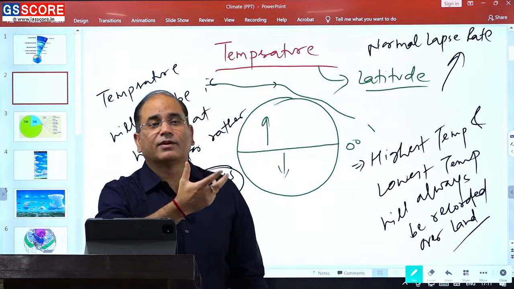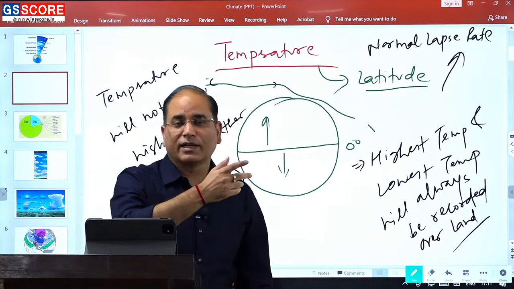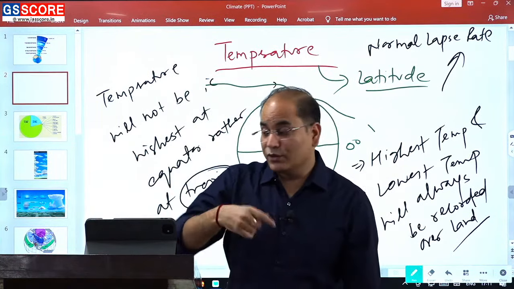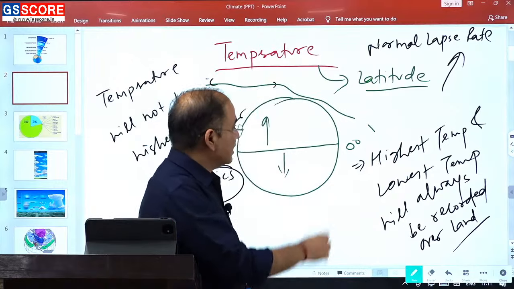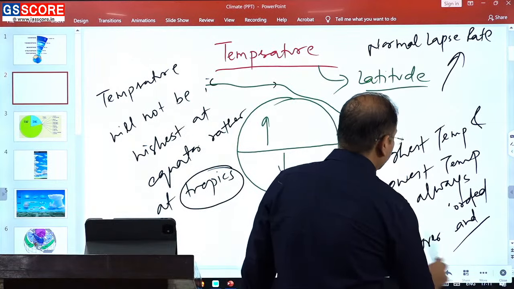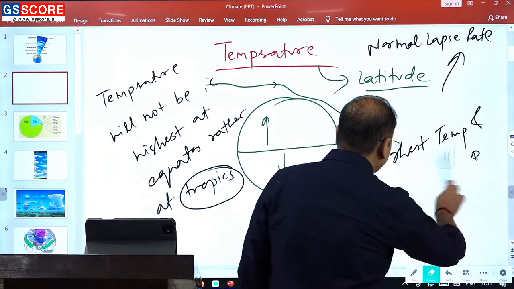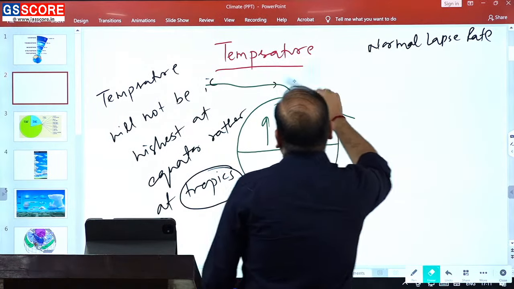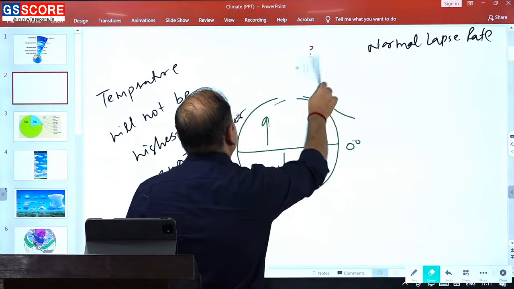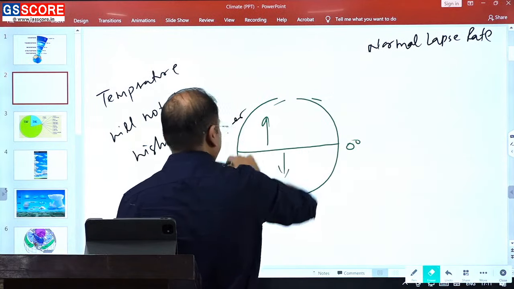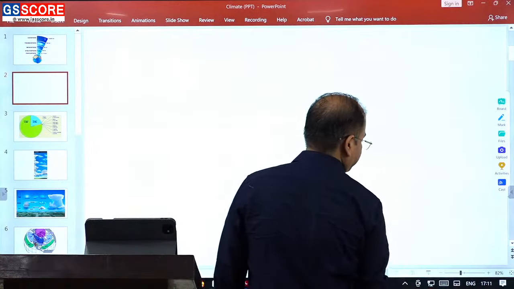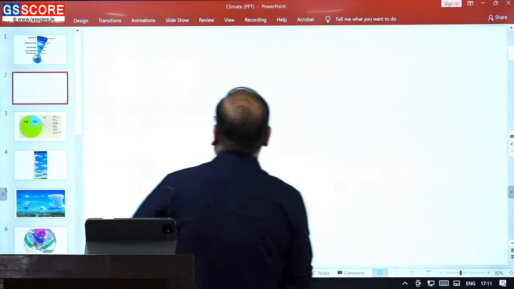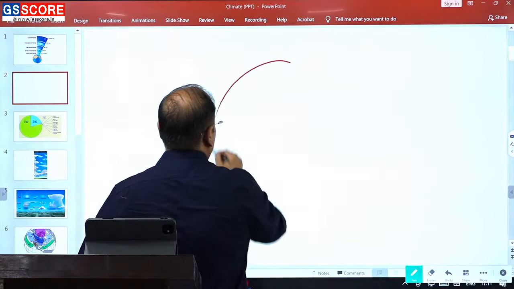तो नॉर्दर्न में समर अलग होगी, सदर्न में समर अलग होगी, नॉर्दर्न में विंटर अलग होगा, सदर्न में विंटर अलग होगा. सो यू शुड नॉट हैव दैट कंफ्यूजन बिकॉज एग्जामिनर विल डेफिनेटली ट्राई टू कंफ्यूज यू. Even if you are clear about this, that the highest temperature will be recorded over the land, lowest temperature will be recorded over the land, still the examiner will try to confuse you. So quickly let's have a look at the